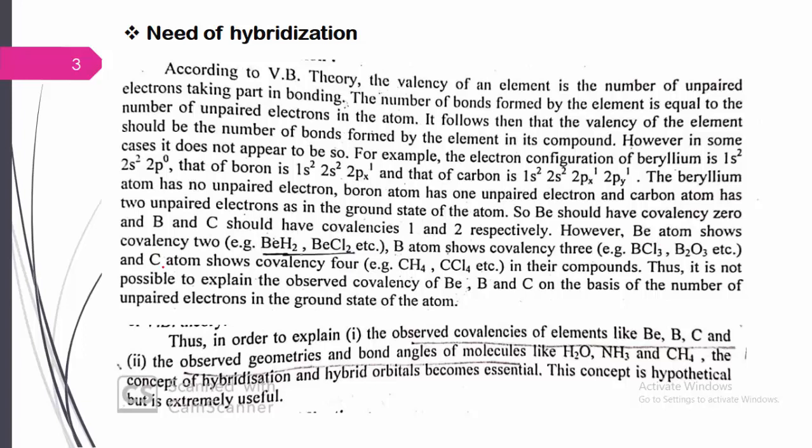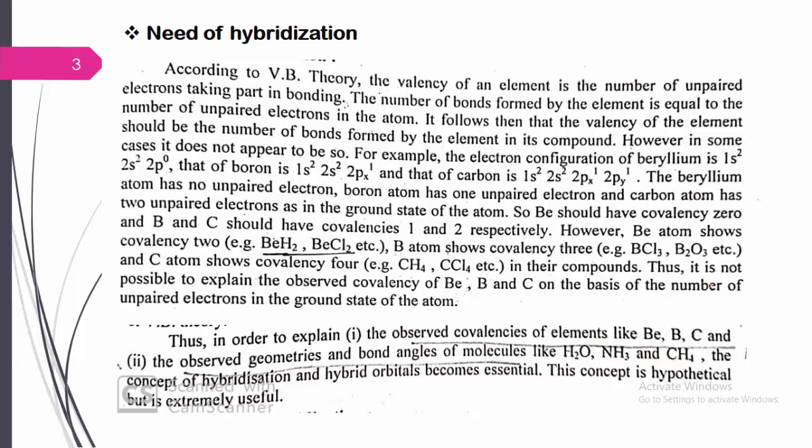Again, in the case of the carbon atom, carbon has only two unpaired electrons in the ground state. Carbon's atomic number is 6: 1s2, 2s2, 2px1, 2py1. According to valence bond theory, it can only form two valences. But the carbon atom shows a covalence of 4, meaning carbon can bond with four different atoms, as in compounds like CH4 and CCl4. This formation was explained on the basis of a concept known as hybridization.